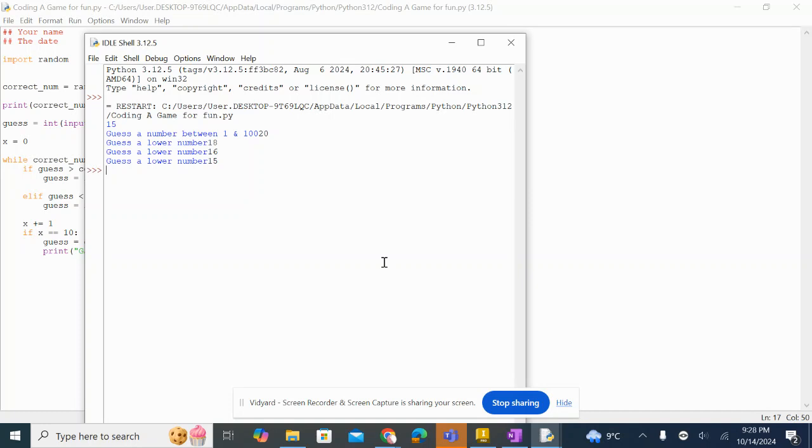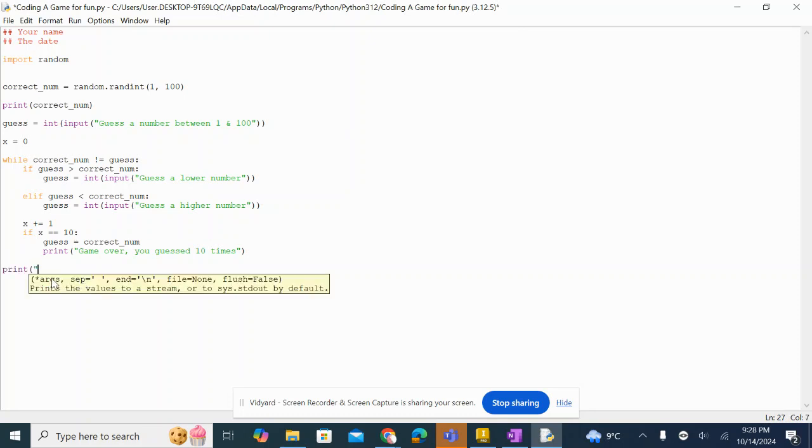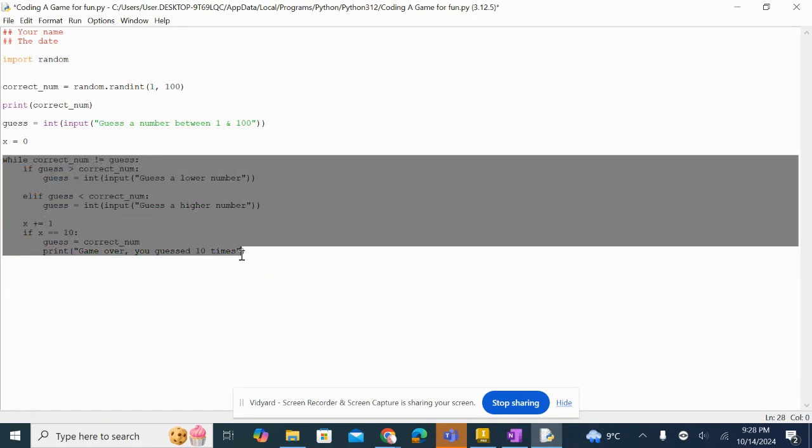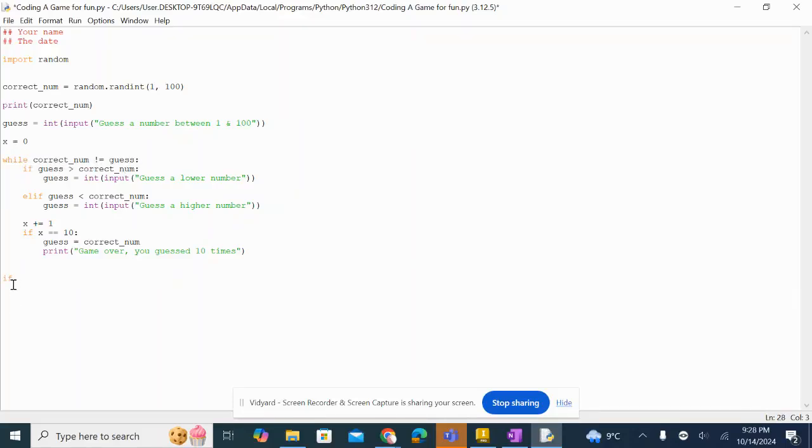And this is because we now have to write our final statement. Okay? And our final statement is going to be print, because remember, it will only ever bypass this right here if this while loop is no longer true. So I'm going to do an if statement. If x is equal, why am I doing x? If correct num is equal to guess.